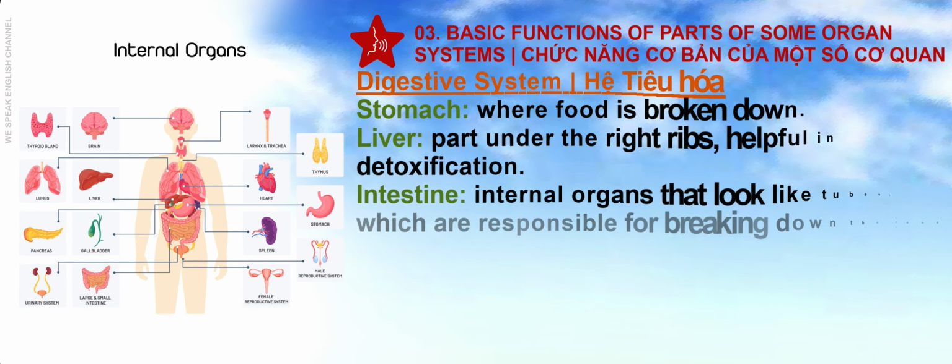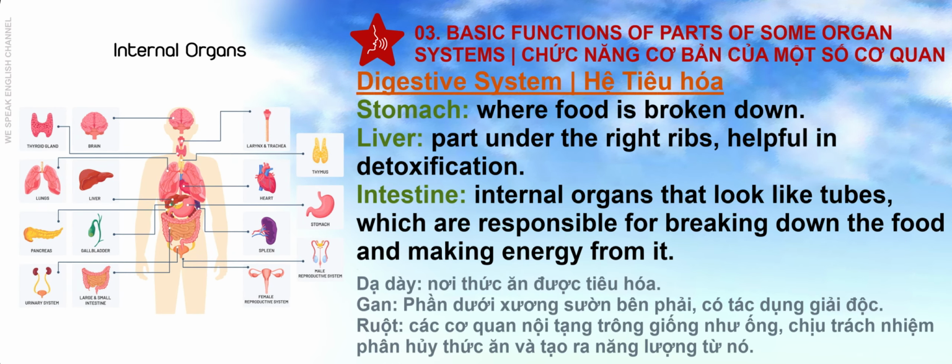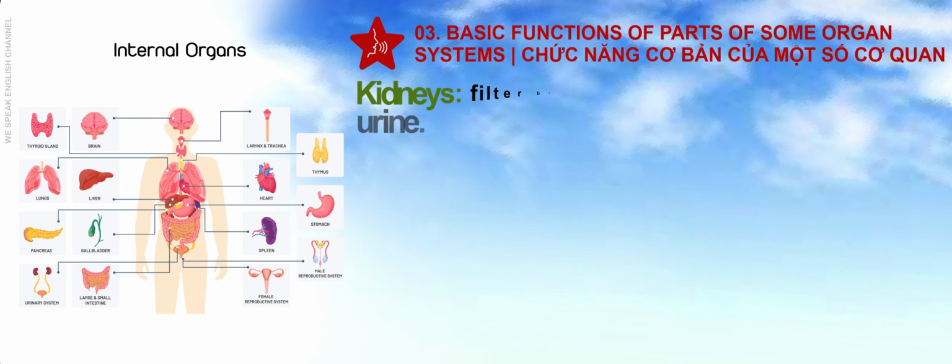3. Basic functions of parts of some organ systems. Digestive system. Stomach, where food is broken down. Liver, part under the right ribs, helpful in detoxification. Intestine, internal organs that look like tubes, which are responsible for breaking down the food and making energy from it.